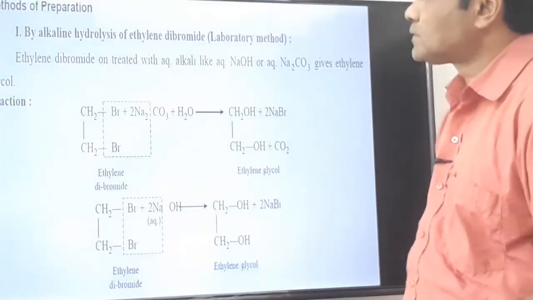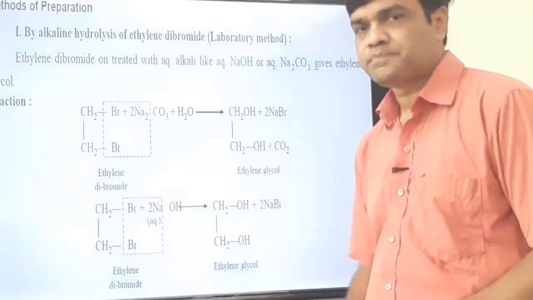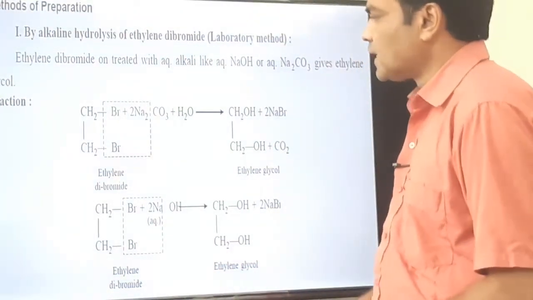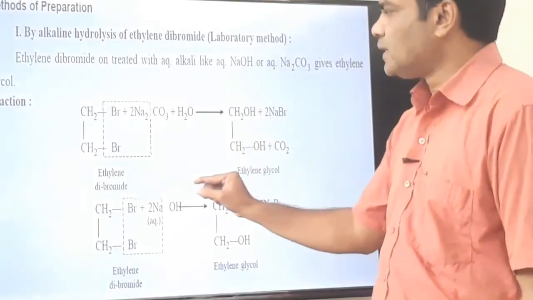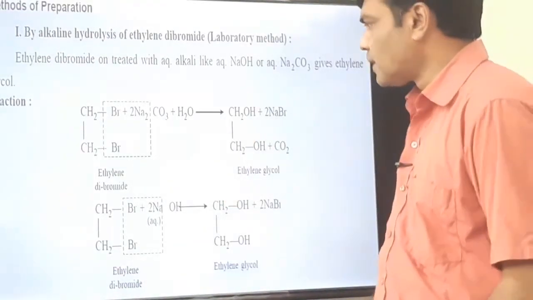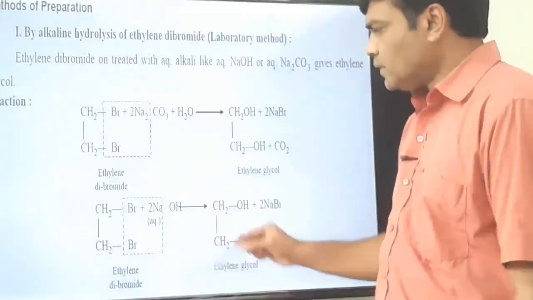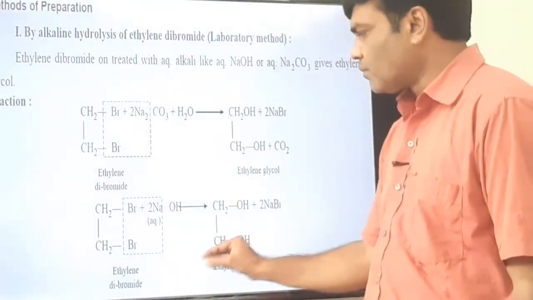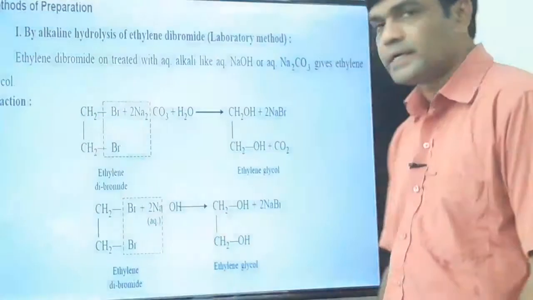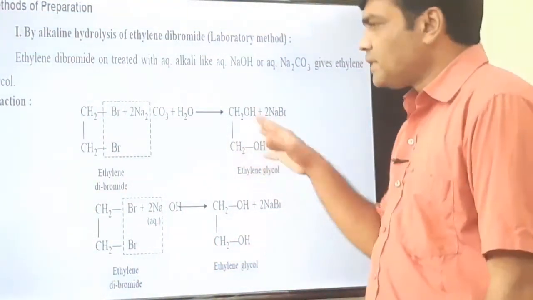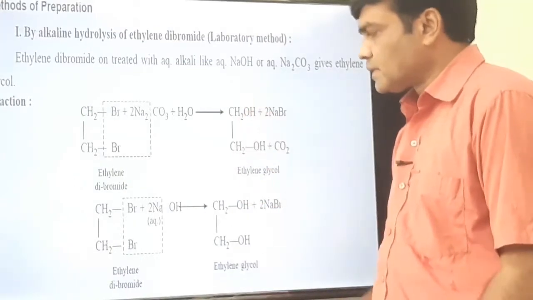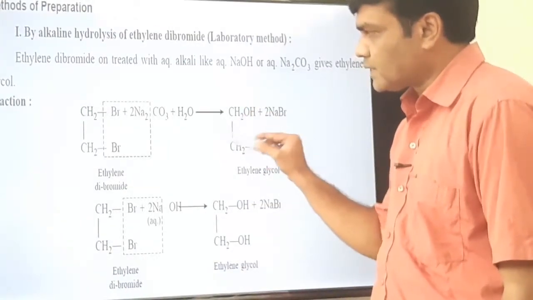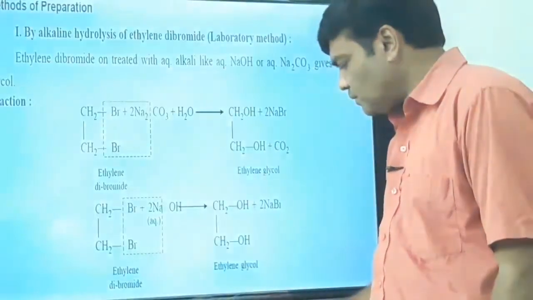Okay, now start with the methods of preparation of ethylene glycol. You can prepare this ethylene glycol from ethylene dibromide on treatment with sodium carbonate. You can treat ethylene dibromide with sodium hydroxide, you will get the ethylene glycol. These are very simple reactions. I am not going into much detail on this. We will look at it fast.